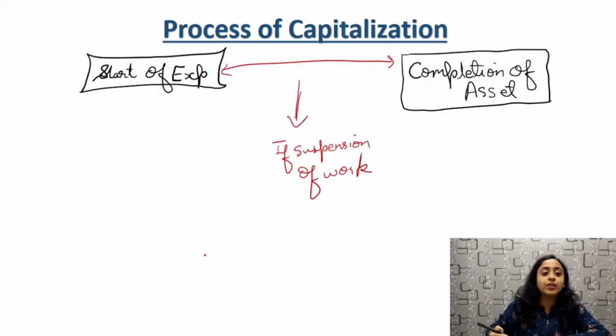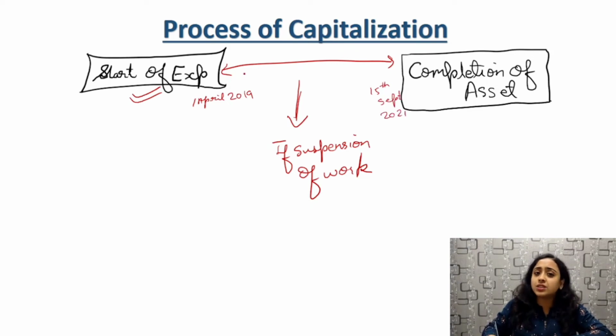To make it more clear, it starts from when the expenditure starts and it ends when the asset gets completed. During that period, for example, from 1st April 2019 to 15th September 2021, whatever, the period is quite long, it is a substantial period, we have considered this.